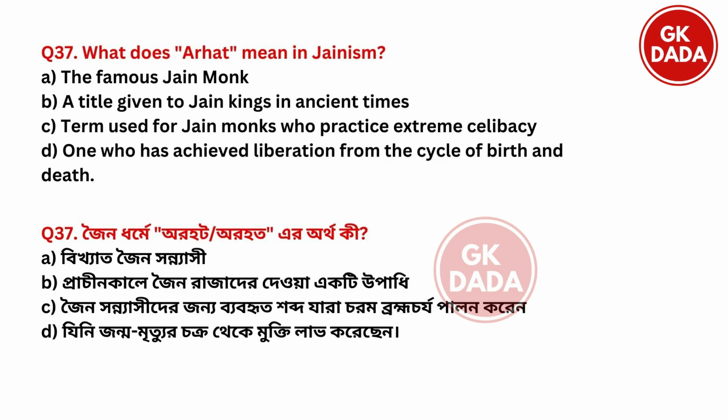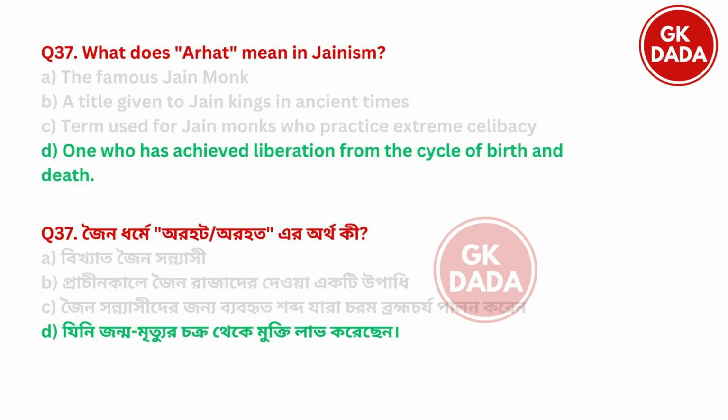Next, what does Arhat mean in Jainism? Option A, a famous Jain monk. Option B, a title given to Jain kings in ancient times. Option C, a term used for Jain monks who practice extreme celibacy. Option D, one who has achieved liberation from the cycle of birth and death. So Arhat means option D, one who has achieved liberation from the cycle of birth and death.